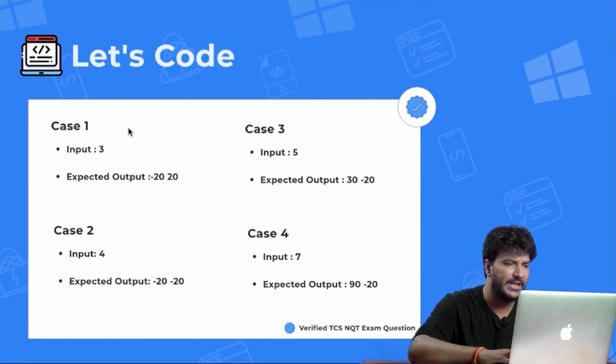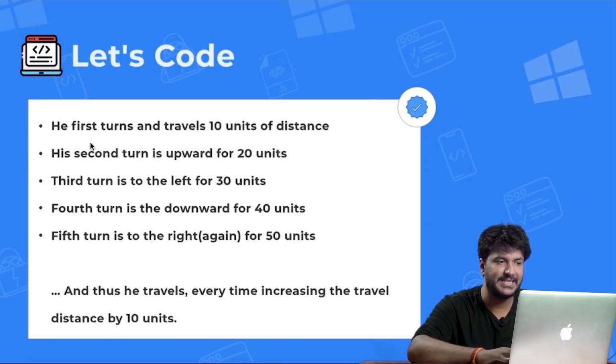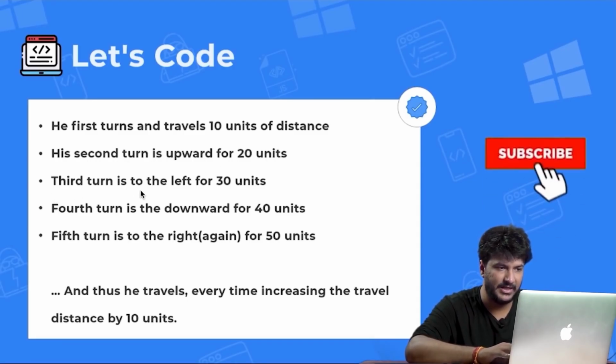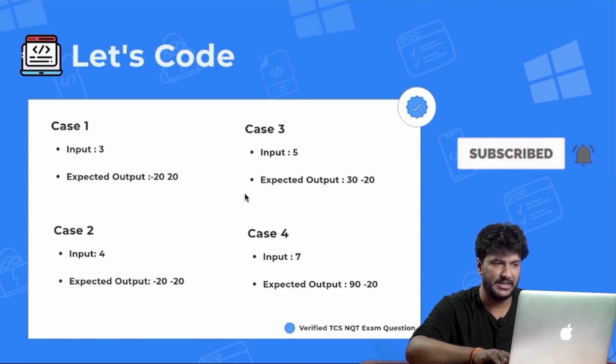Okay, so they'll give you an input of 3. So in that case, by that you mean that, okay, there is 3 as an input. So he makes 3 steps. So step 1 turns and travels 10 units. Then step 2 turns upwards and 20 units, and step 3 for 30 units, right? So this is what these guys are telling.